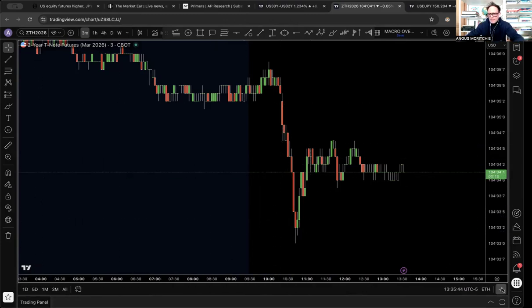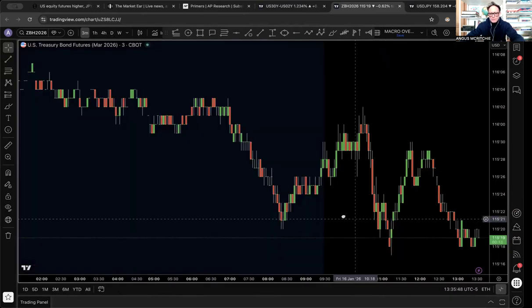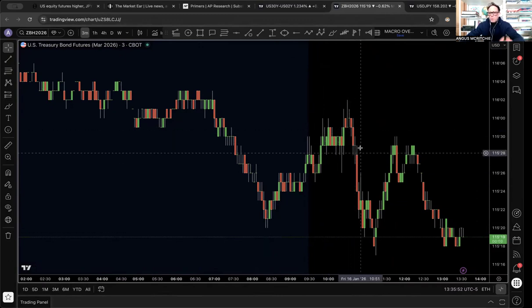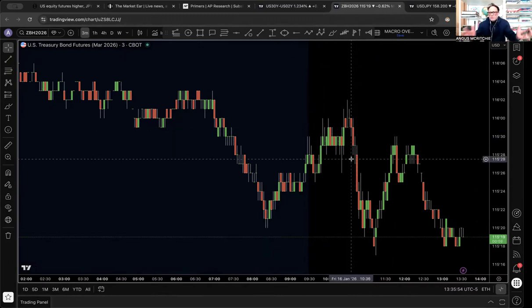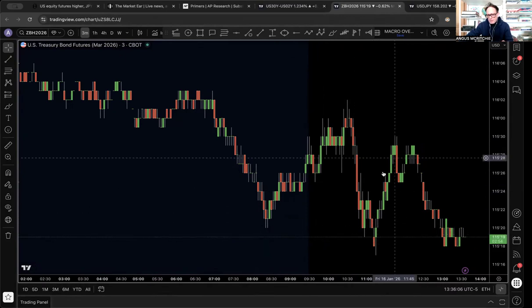So they sold off. Secondly, long-term bonds, let's take the ZB here. We'll put it on the 3-minute chart. That also sold off. Now, why did that sell off? Because bonds in general, the 2-year or the 30-year, prefer lower interest rates and a more accommodative Fed than a more hawkish Fed. But what we'll notice here is that relatively quickly, after 6, 7, 8, 9, 10 minutes, there was actually a bit of a recovery in the long end of the bonds.